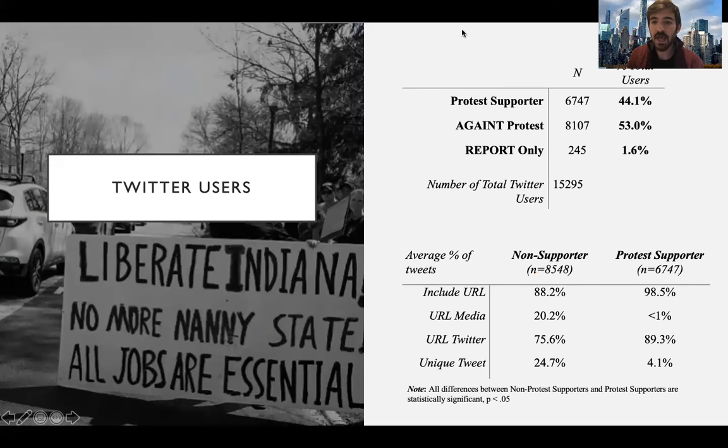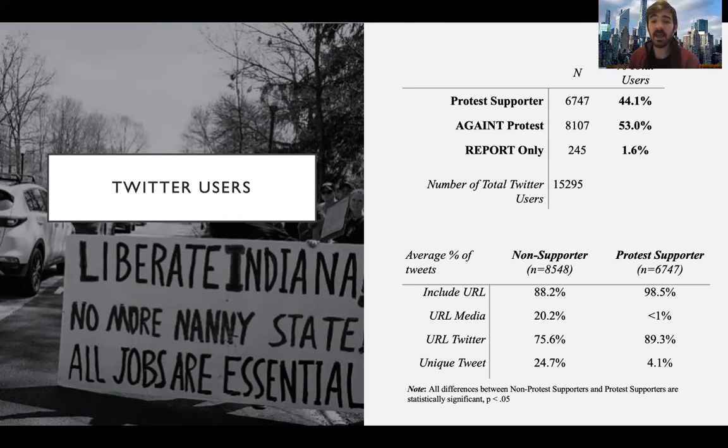Then to look at the breakout of protest supporters versus against: 53% were classified as against the protests, and 44% as protest supporters. Then comparing some behavioral attitudes between them, protest supporters were more likely to include a URL, especially a Twitter link, so more likely to retweet someone.